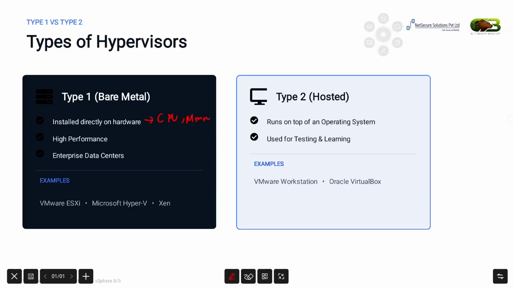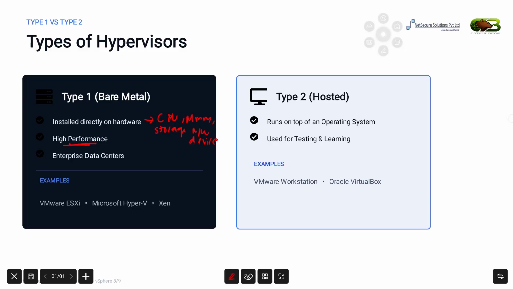The answer is high performance. Since there is no extra operating system running in between, there is very little overhead. As a result, the server performs faster, resources are utilized more efficiently, and the environment becomes more secure and stable. So that's why the second point says high performance.